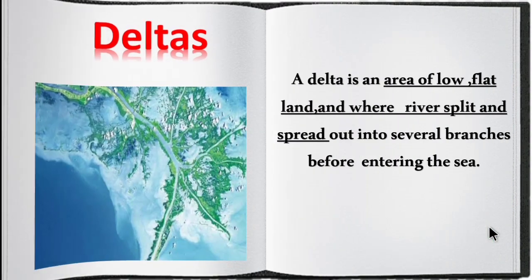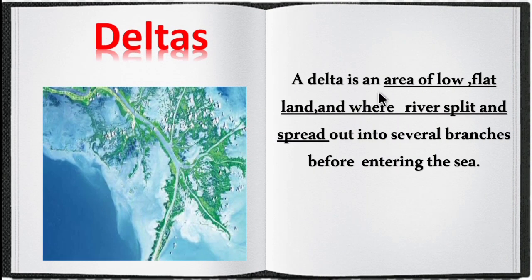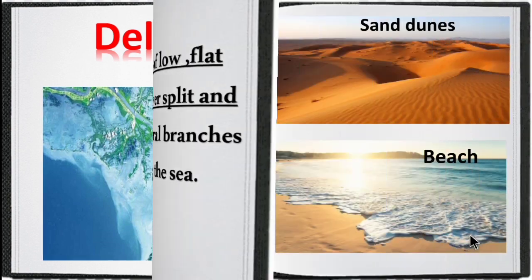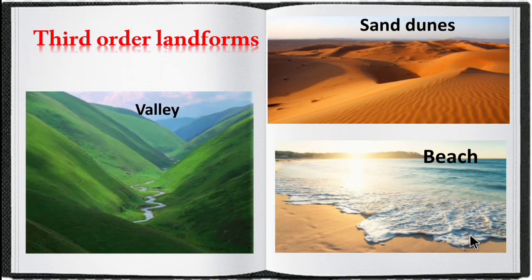The next one is deltas. A delta is an area of low flat land where rivers split and spread out into several branches before entering the sea. That area is called a delta. Deltas are very productive because of the sediments deposited by the river.